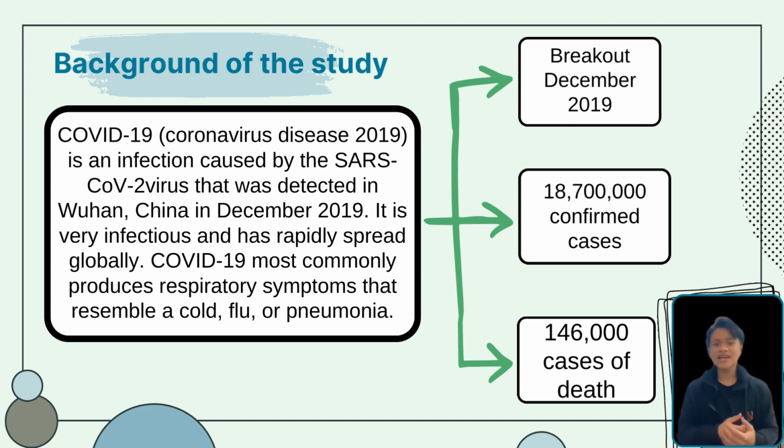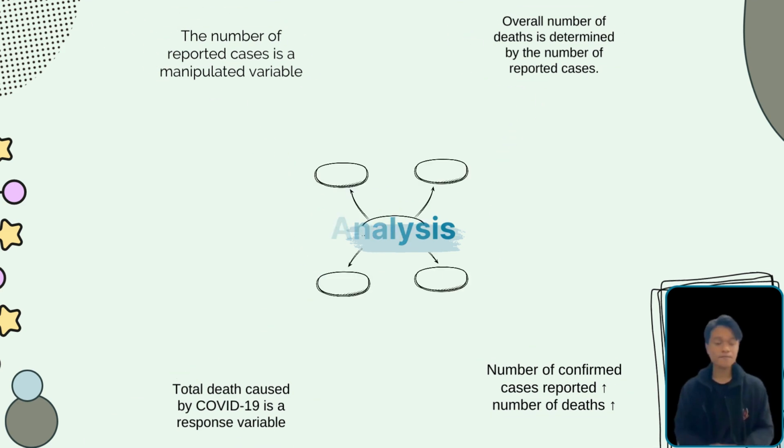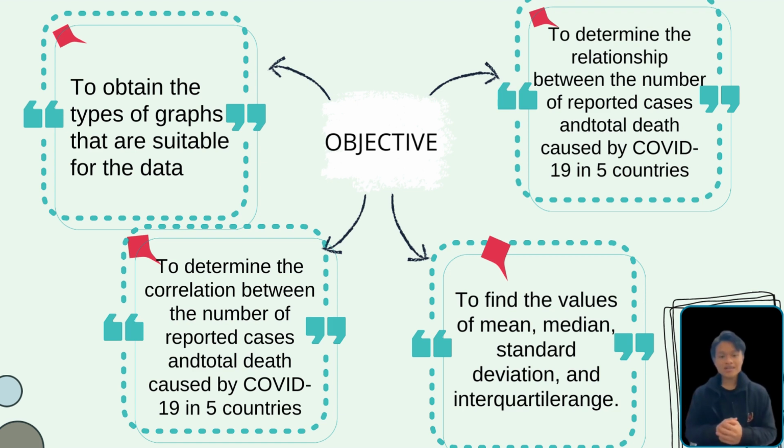This study was taken to analyze the relationship between the number of reported cases and total deaths caused by COVID-19 in these 5 mentioned countries. Based on this study, the number of reported cases is a manipulated variable, whereas total deaths caused by COVID-19 in Thailand, Greece, Slovakia, Malaysia, and Canada is a response variable. This is because the overall number of deaths caused by COVID-19 in these countries is determined by the number of reported cases. The greater the number of confirmed cases reported, the greater the total number of deaths caused by COVID-19 in these countries. Next, we will go to the objective of the study.